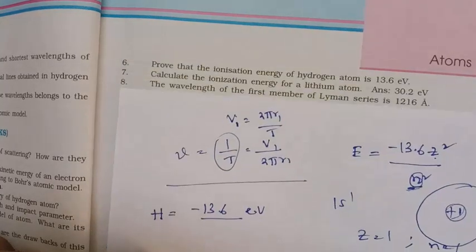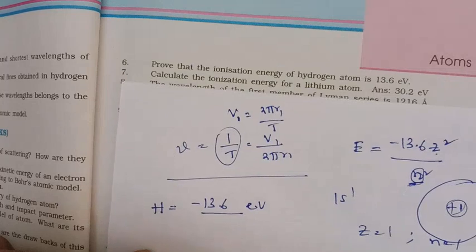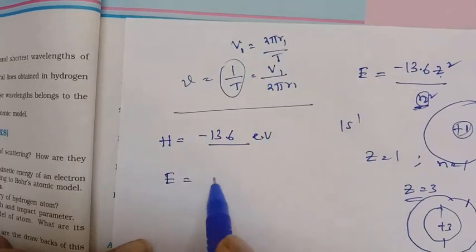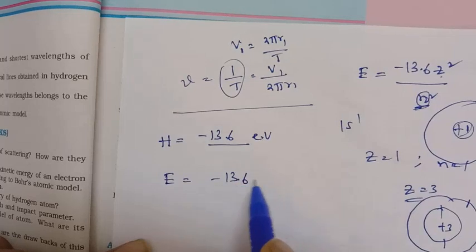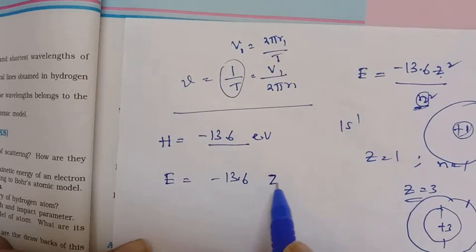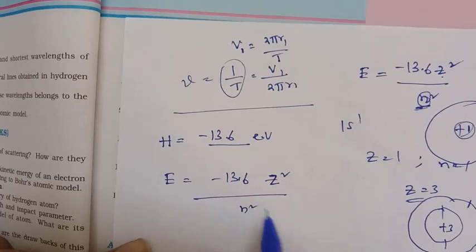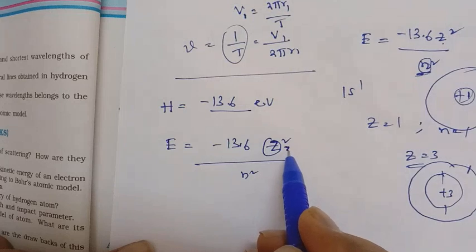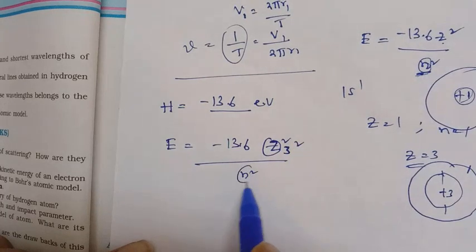In the case of the ionization energy of the lithium atom, it is minus 13.6 Z square upon n square. Z is the atomic number of lithium, 3 square, upon the orbit number.